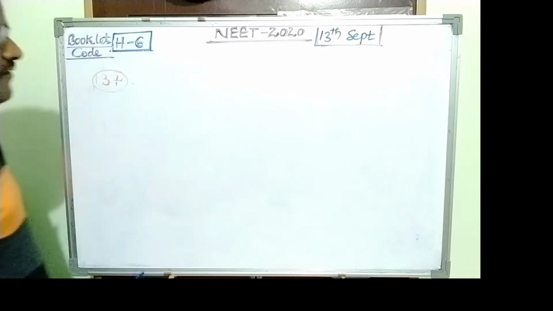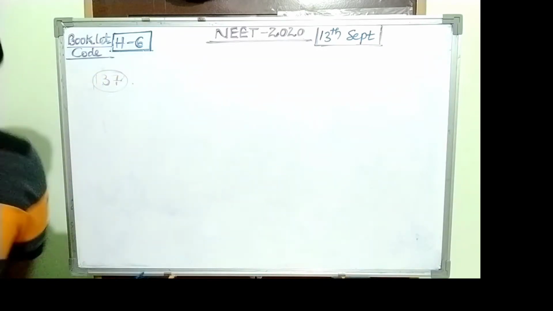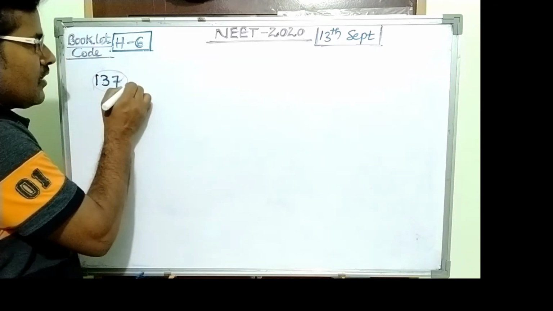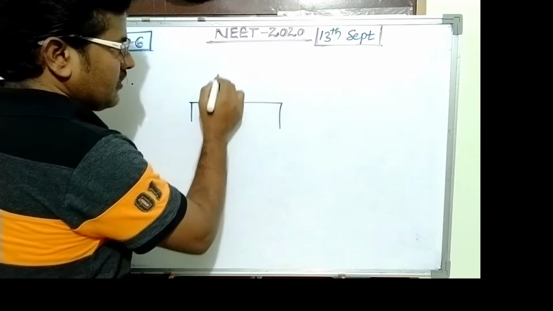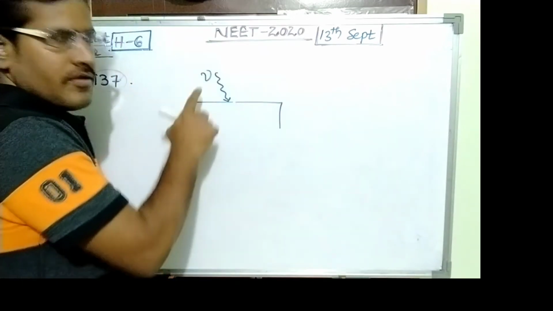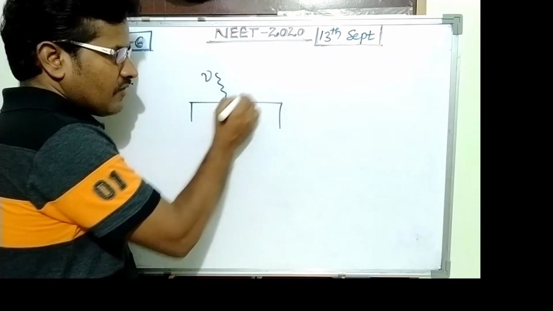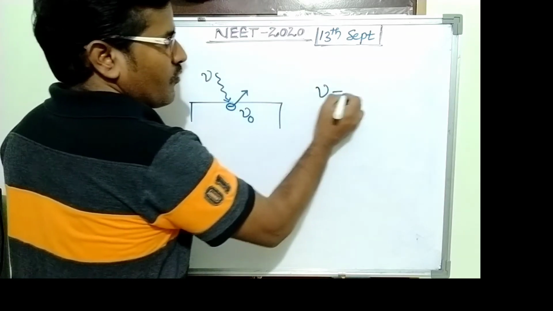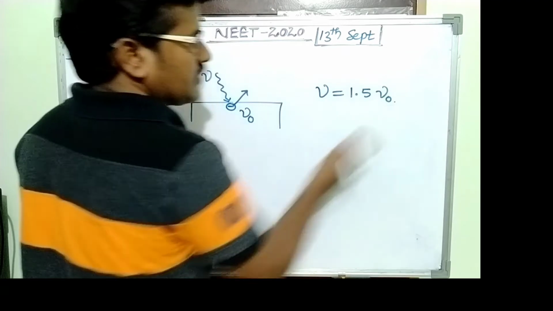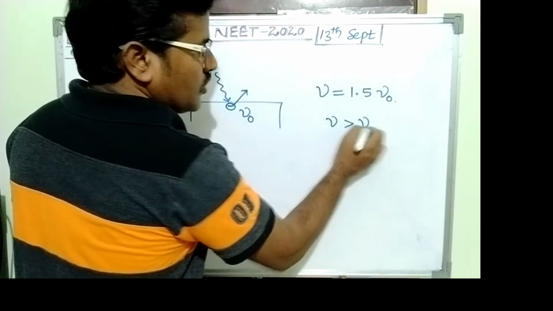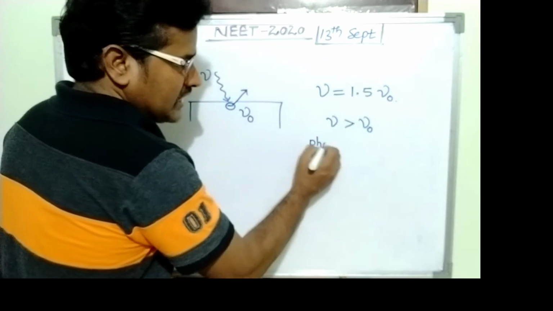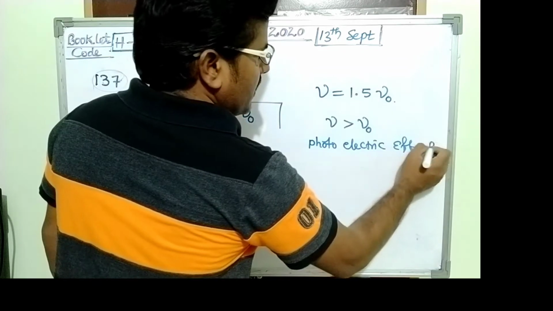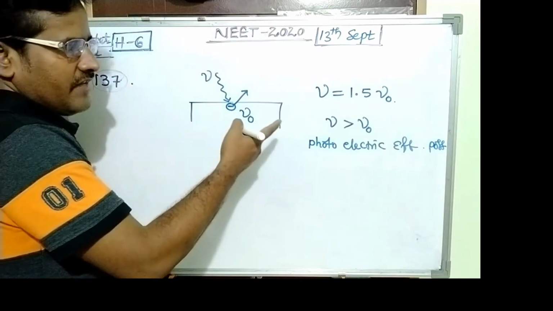Question number 137. The question is given that the incident light on this metal surface, the threshold frequency is nu naught, but incident frequency is 1.5 times nu naught. Incident frequency more than threshold frequency, then photoelectric effect is possible. So the condition is given.